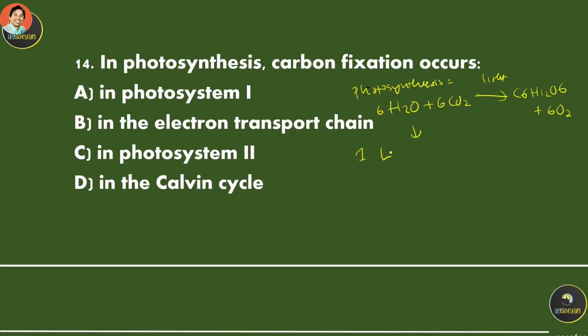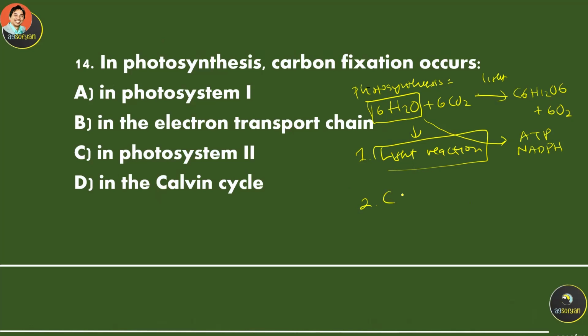The first one is light reaction. This light reaction is actually converting the water, using the light energy, to produce ATP and NADPH. So that's the one that will be used first in this reaction, which is water. So water is used during light reaction. The second reaction is called the Calvin cycle.